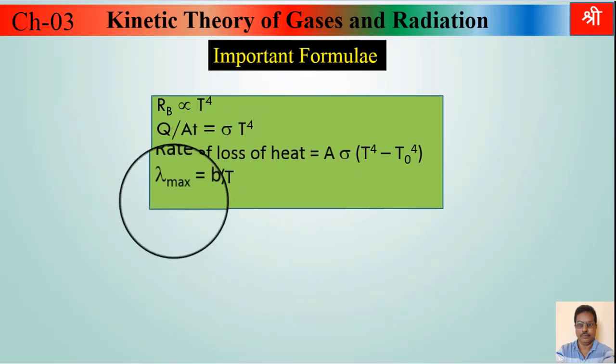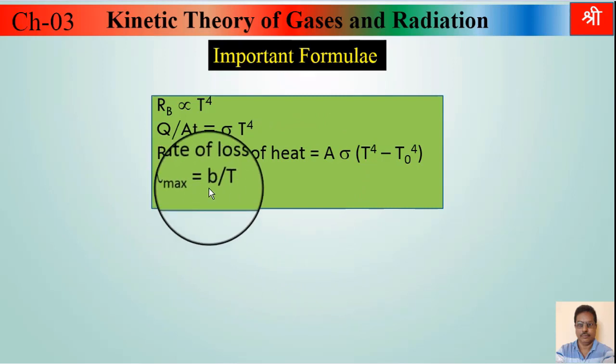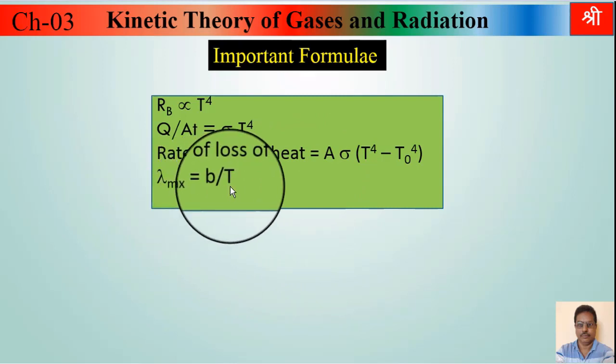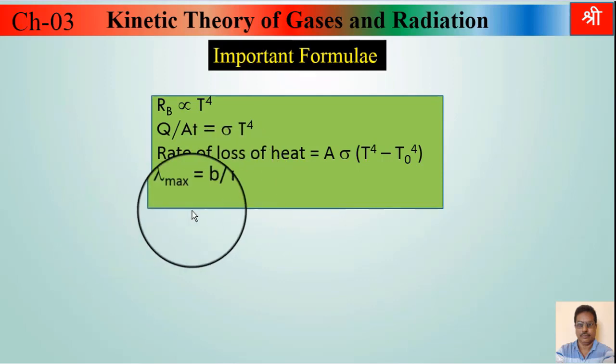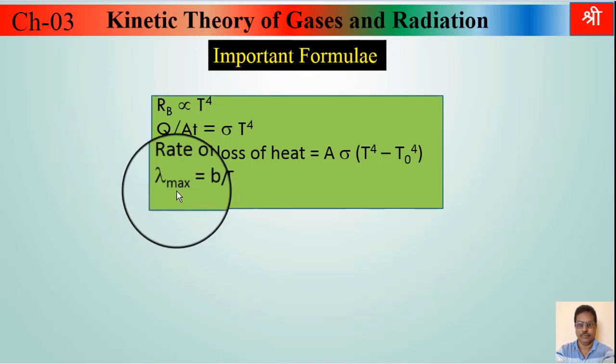Next formula is lambda max equal to B upon T. This is Wien's displacement law. We know that emissive power depends on temperature, and emissive power is maximum for a particular wavelength. That wavelength is called as maximum wavelength.